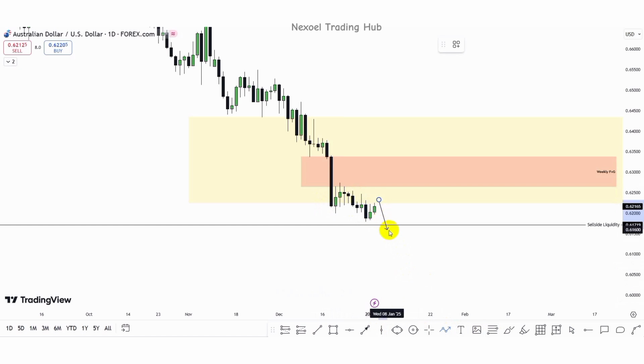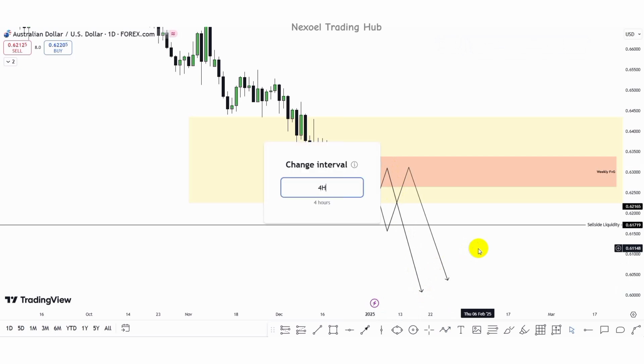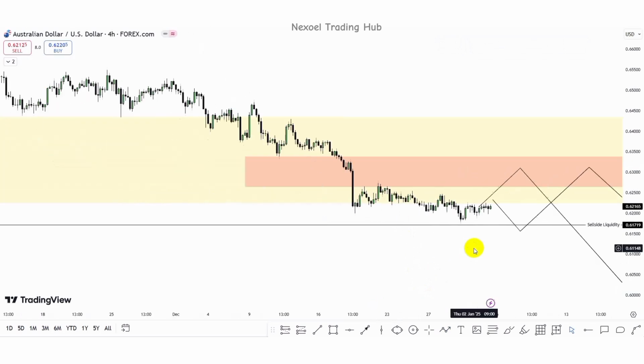So we could possibly see this price delivery. Price may dip to the downside, return into the weekly fair value gap, and then we have the bearish continuation to the downside. Or we could see price continue bullish into the weekly fair value gap, which in confluence we have the monthly fair value gap, and then we have the bearish continuation. So let's check the 4-hour time frame.